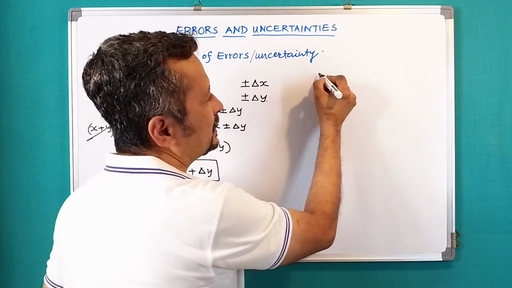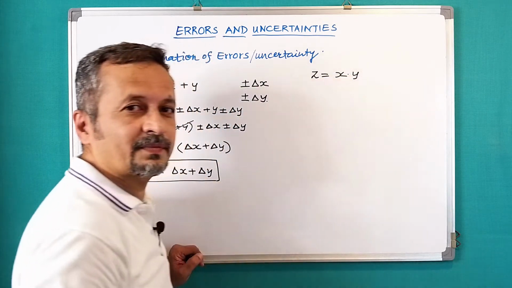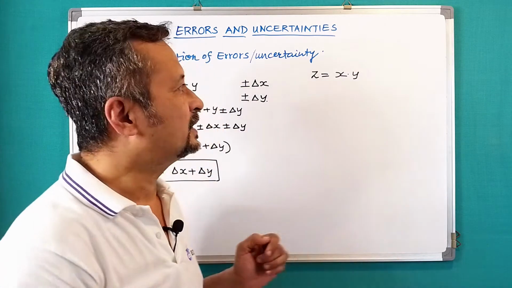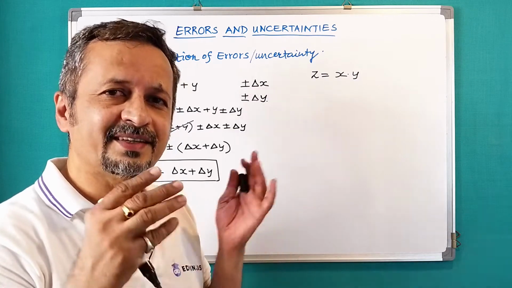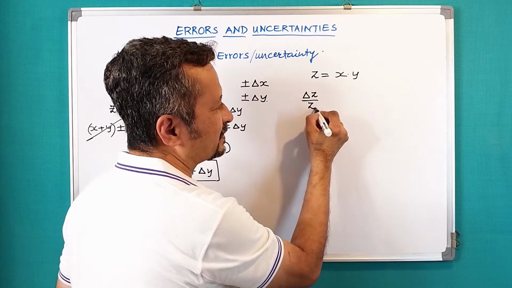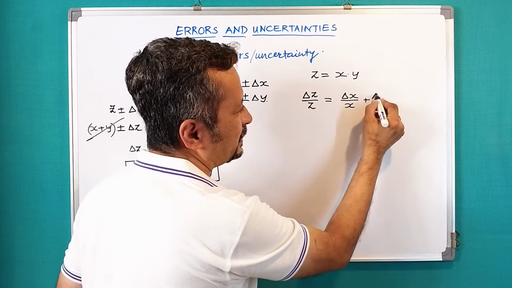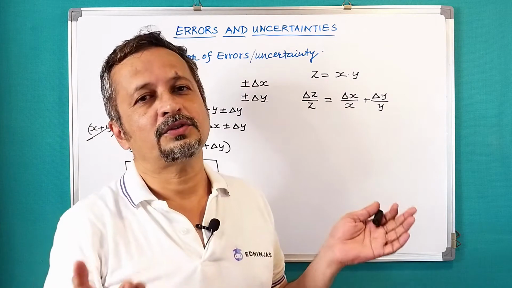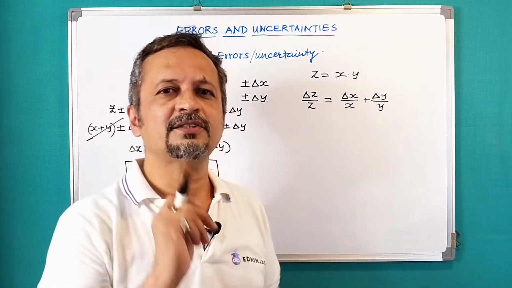What if I have Z equal to X multiplied by Y? Now again, delta Z, delta X and delta Y are the errors in Z, X and Y. Then delta Z by Z is equal to delta X by X plus delta Y by Y. Now you would ask, how is that possible? Why is it the sum of percentage errors? There is some logic to that.